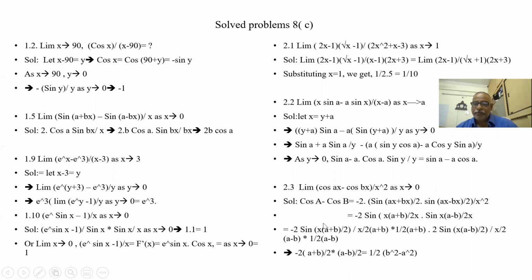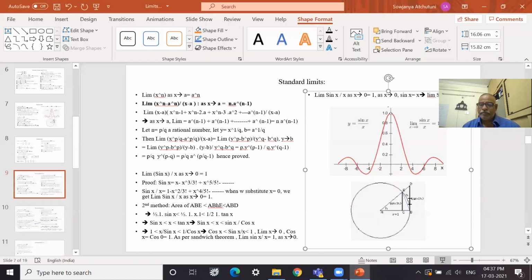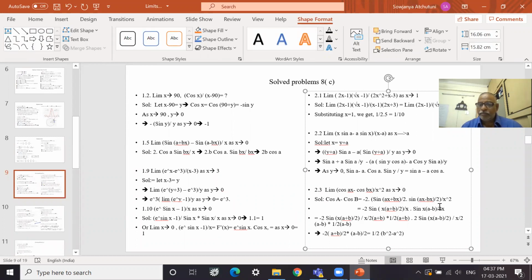Okay. So minus 2 sin. This x is overall x, because you see here it is by x square. X square is common, so this x is overall under x, not with 2x. It is a separate by x. You have to understand that. Okay.